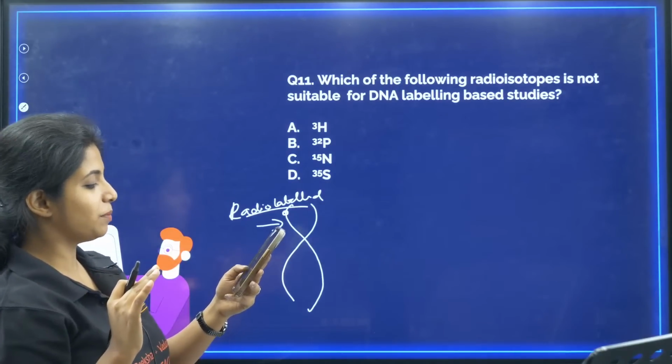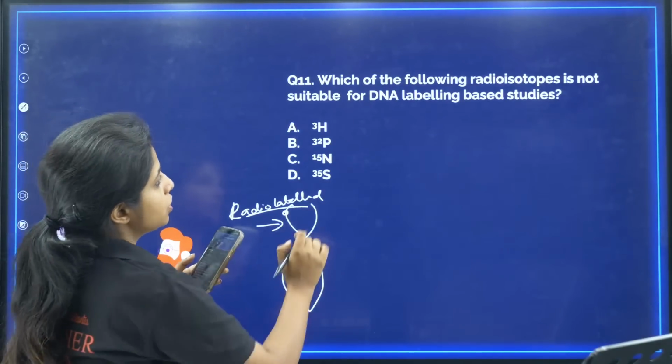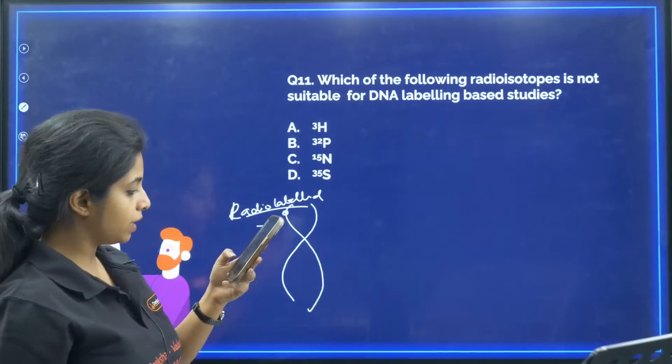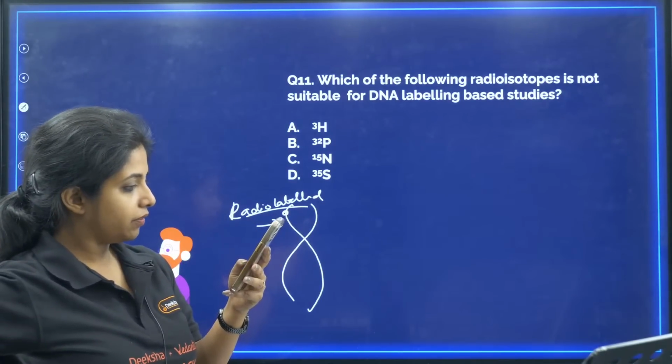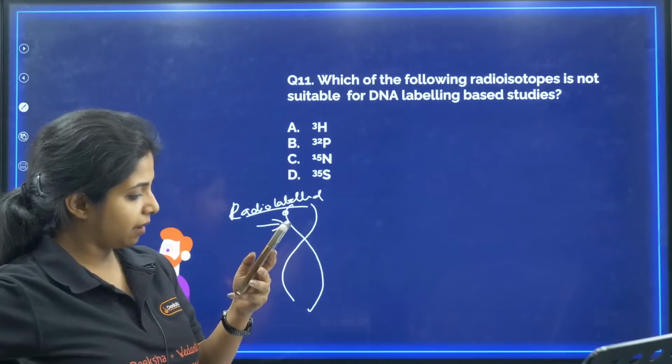Kiki, you are here. Thank you, Baba. Okay, that is the question. So which of the following is not suitable for DNA labeling? You are saying, everyone is saying A. Devraj said D. Everyone else is saying A.